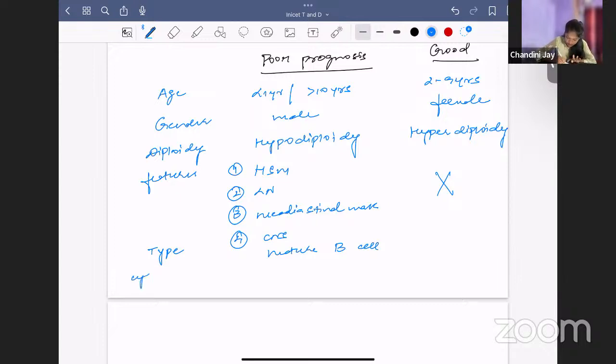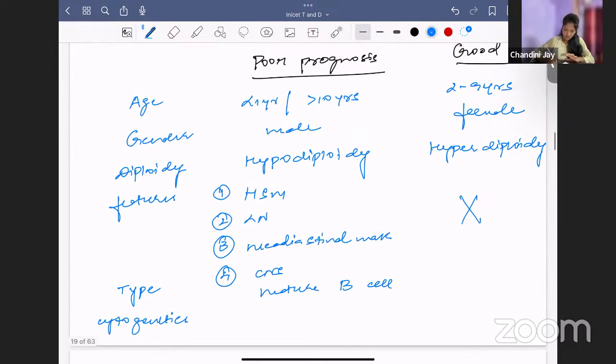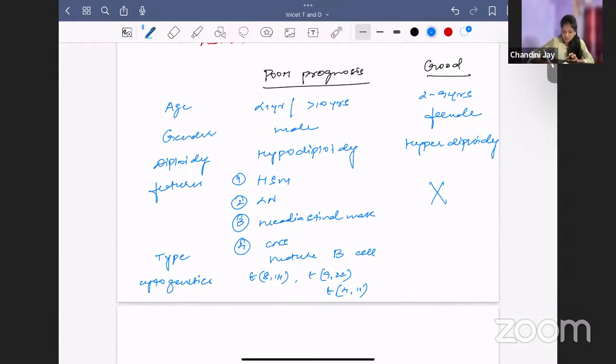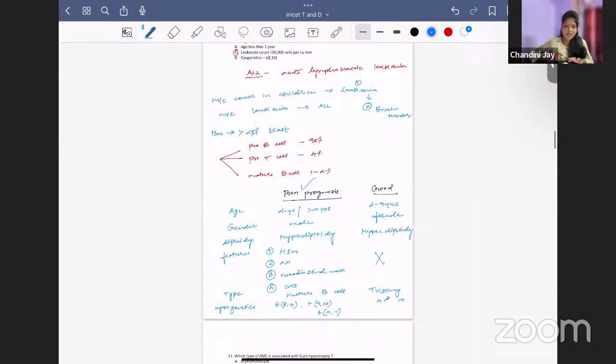The last thing is the cytogenetics. If it is translocation 8;14, translocation 9;22 (Philadelphia chromosome), and translocation 4;11, it carries poor prognosis. Good prognosis is trisomy 4 and 10. So if you just remember poor prognosis, that is enough. Okay. So this is about the prognostic factors of ALL.